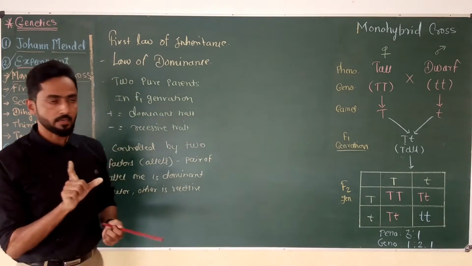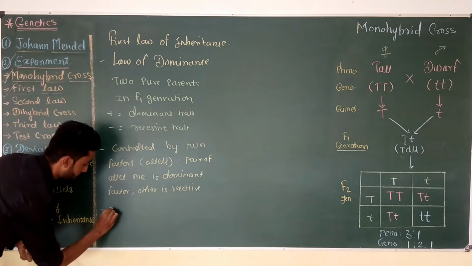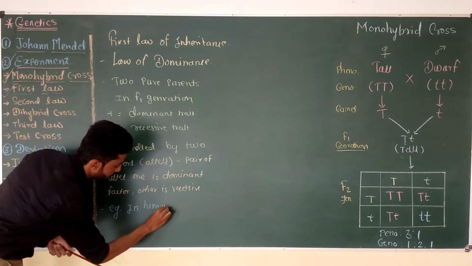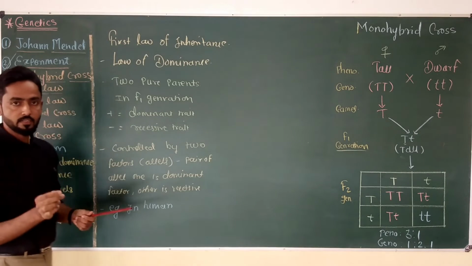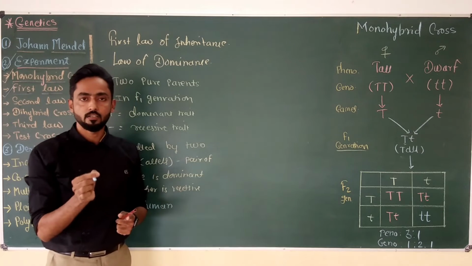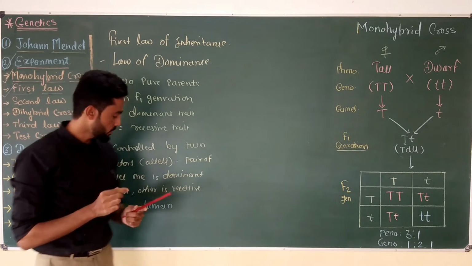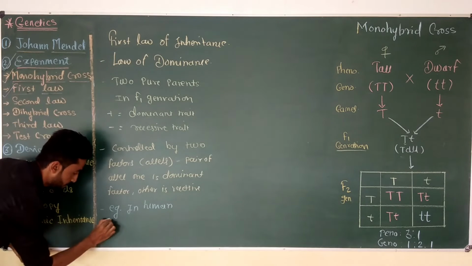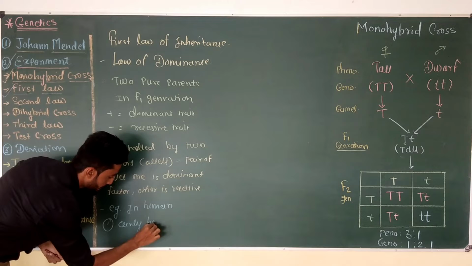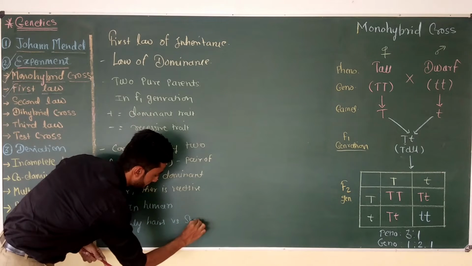There are various examples of the law of dominance. In humans, when we consider curly hair and straight hair, the curly hair trait is dominant over straight hair. So the first example is curly hair versus straight hair.